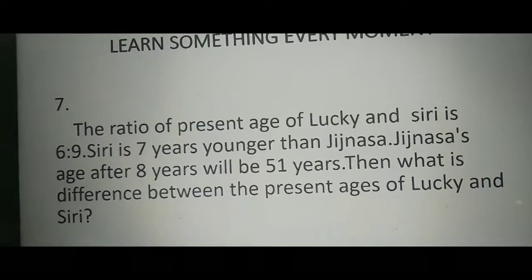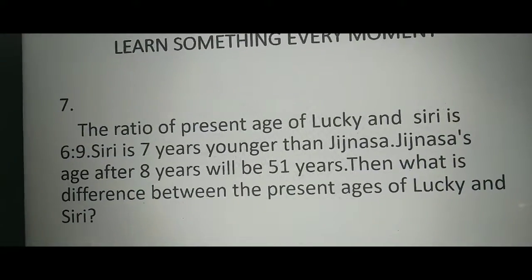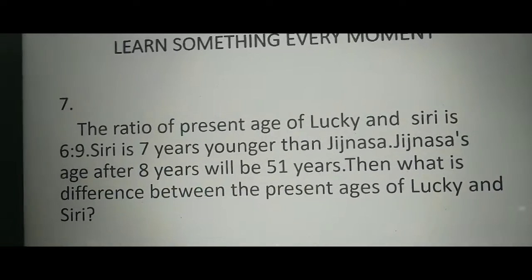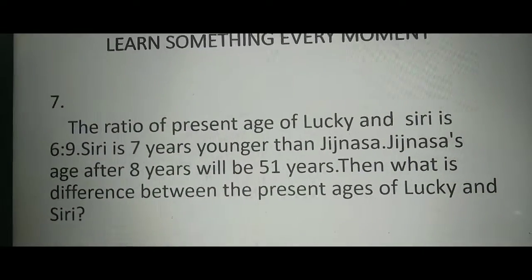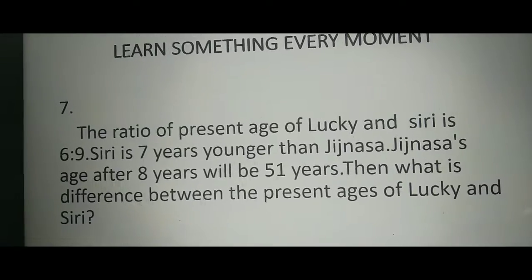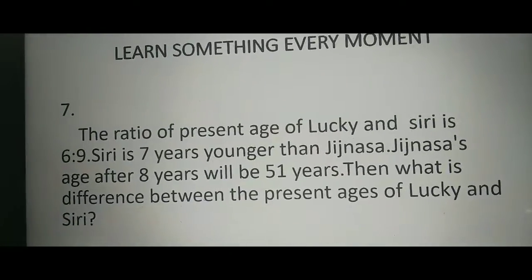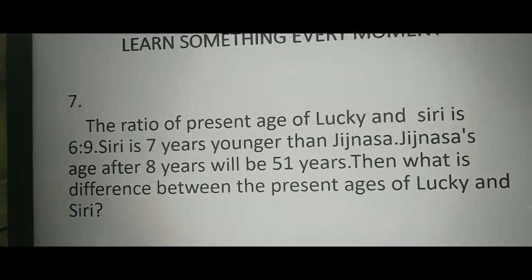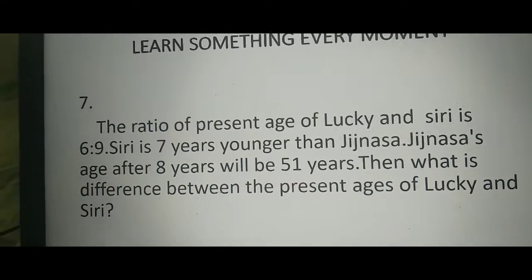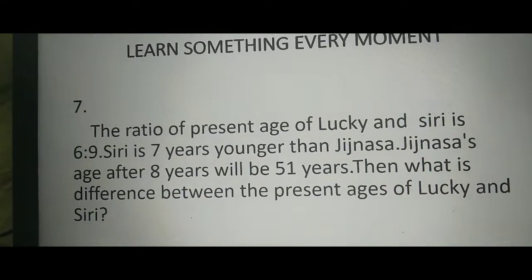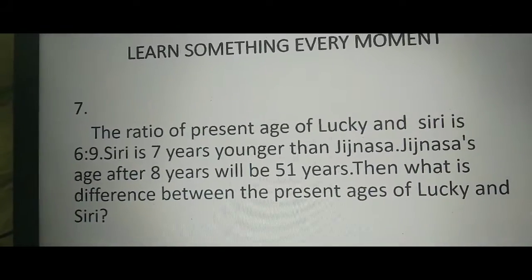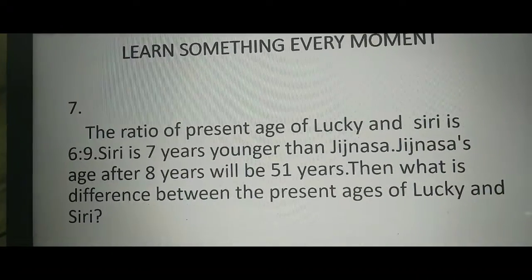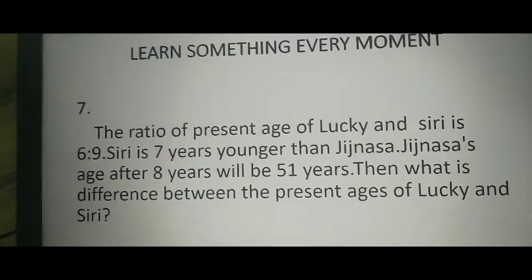The ratio of present ages of Lucky and Siri is 6 is to 9. Siri is 7 years younger than Jignasha. Jignasha's age after 8 years will be 51 years. Then what is the difference between the present ages of Lucky and Siri? What is given? The ratio of present age of Lucky and Siri is 6 is to 9. Siri is 7 years younger than Jignasha. Jignasha's age after 8 years will be 51. After 8 years, 51, which means present age is 51 minus 8. What is the value? 43. Okay.